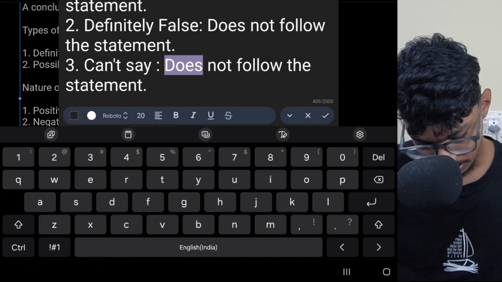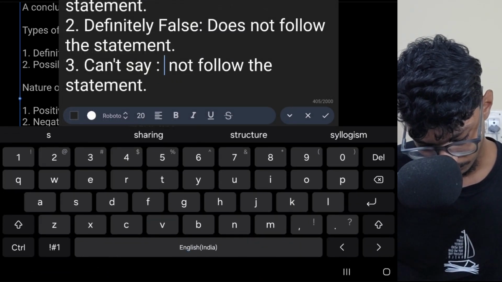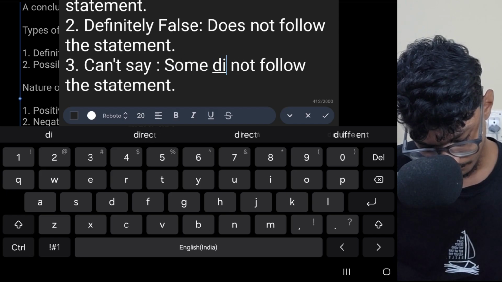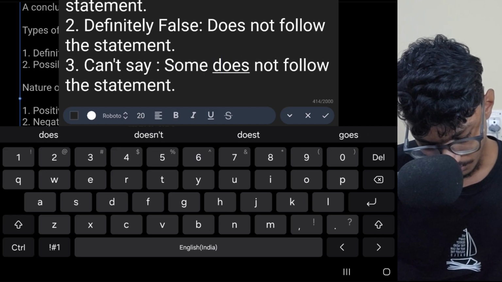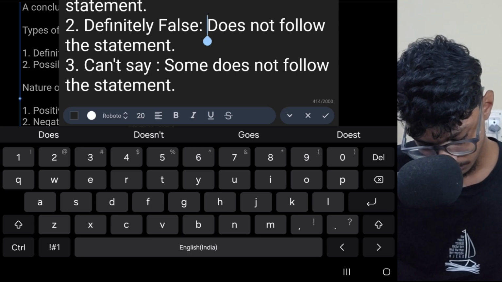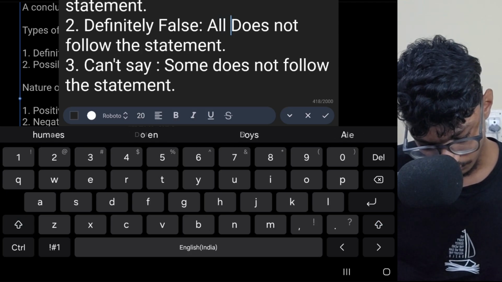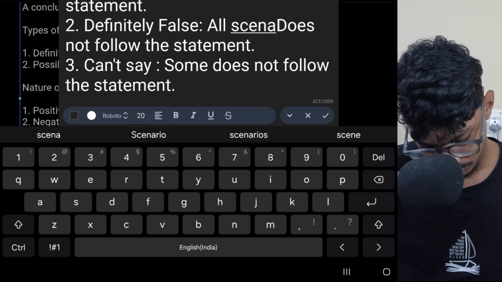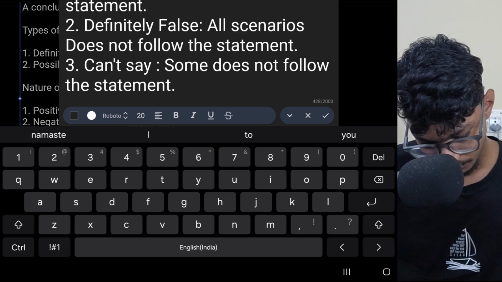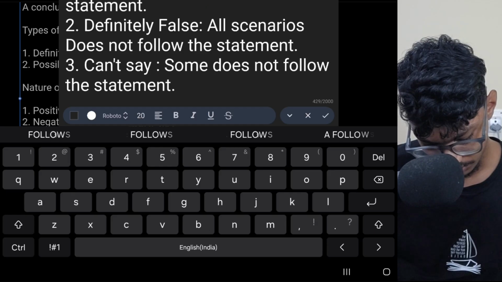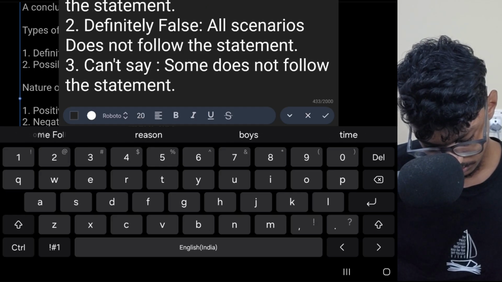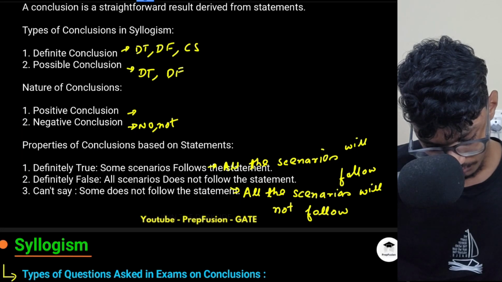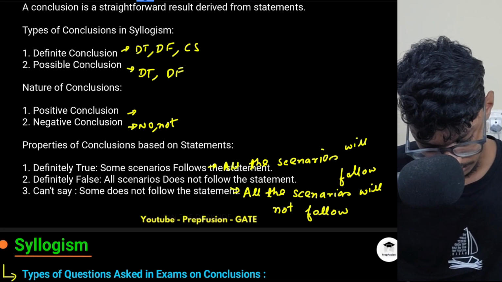So some does not follow, some follows. Here all scenarios follow. All scenarios do not follow. And some scenarios follow the statement.